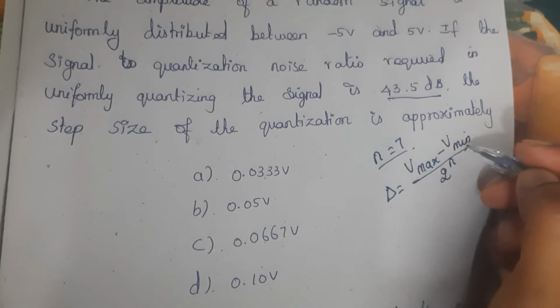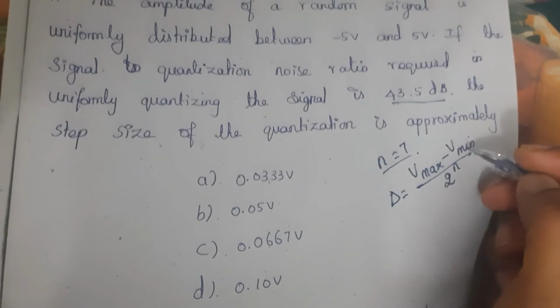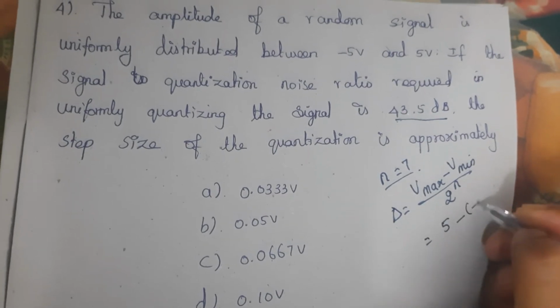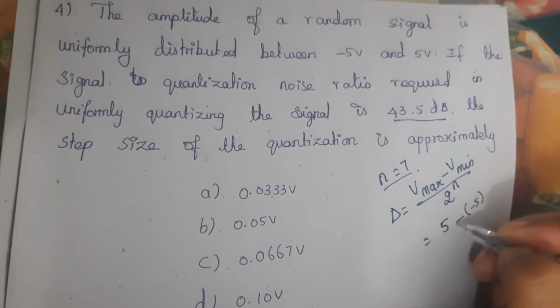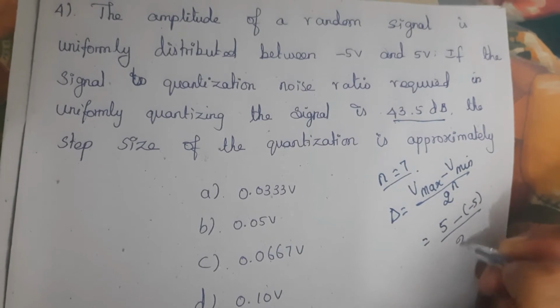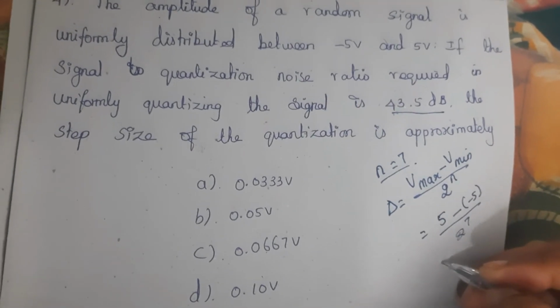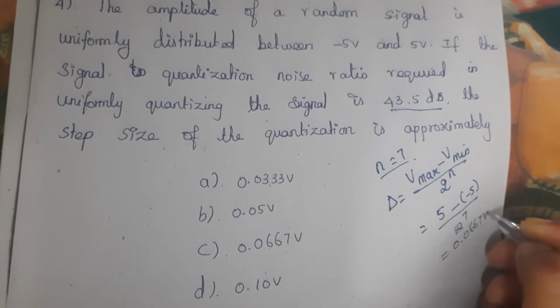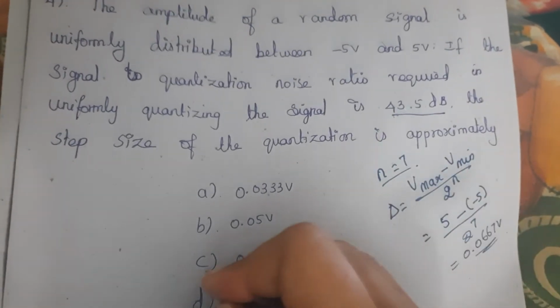Maximum voltage minus minimum voltage divided by 2 power n. So here the maximum voltage is 5, minimum voltage is minus 5. So 5 minus of minus 5 divided by 2 power 7. So solving this, we will get 0.0667 volt. So here the answer is C.